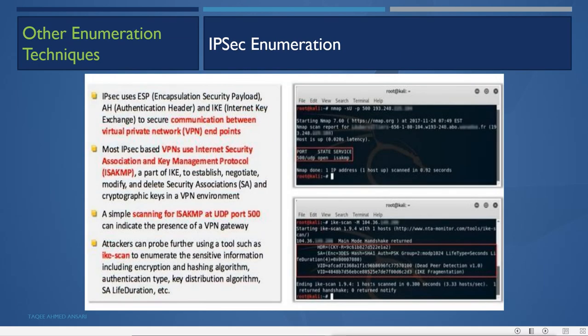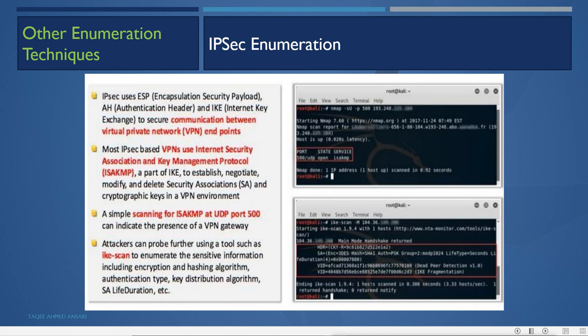Then we have some other enumeration techniques. First, IPsec enumeration. IPsec is a security protocol. IPsec uses ESP, Encapsulating Security Payload, AH, Authentication Header, and IKE, Internet Key Exchange, to secure communication between virtual private network (VPN) endpoints.